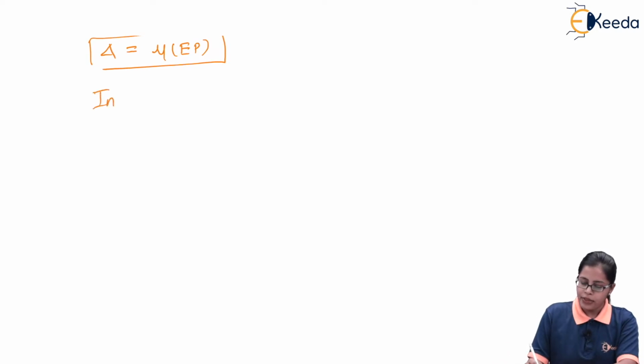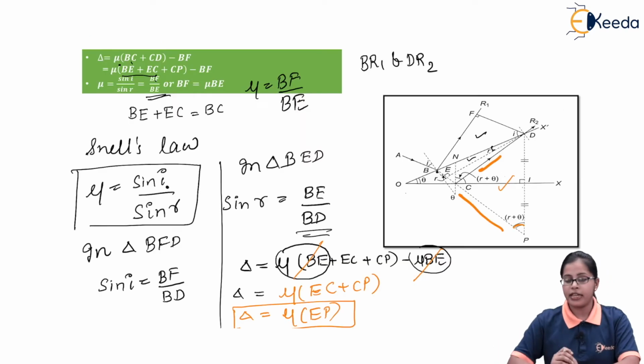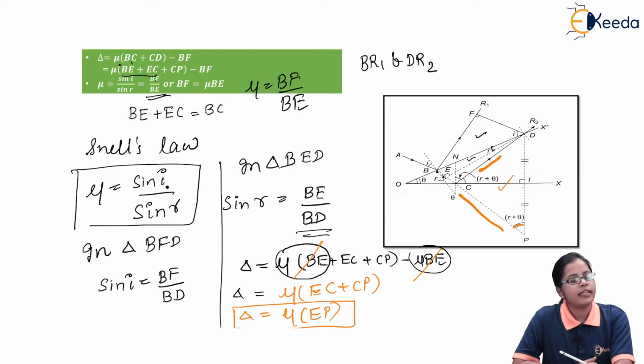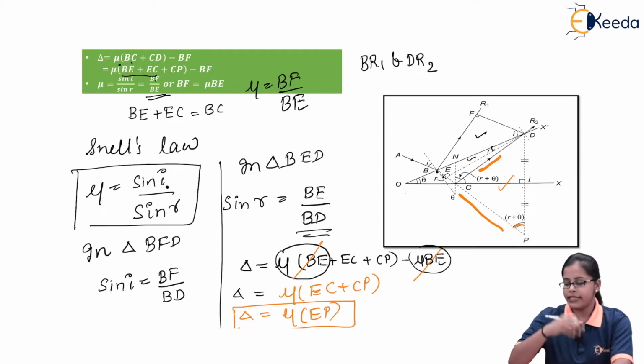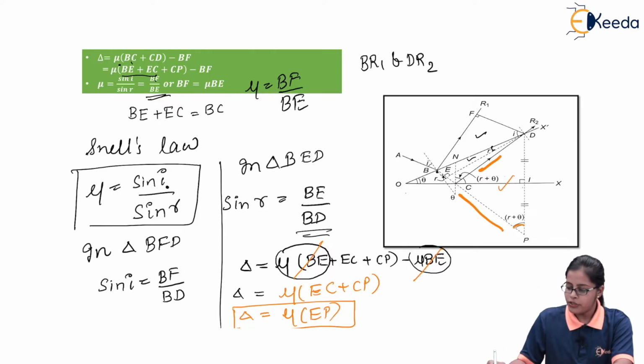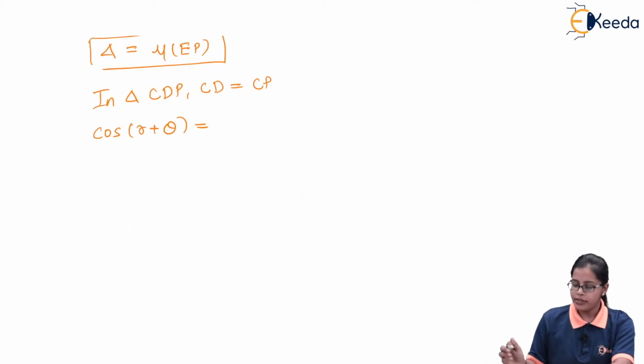So we can consider in triangle CDP, we have two sides equal, that is CD is equal to CP, and the angle P is written as R plus theta. Now from this particular triangle, if I start calculating the value of cos R plus theta, as we are aware, cos is always taken as the adjacent to the hypotenuse.